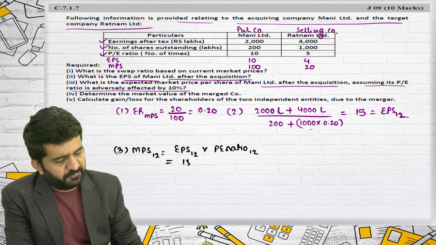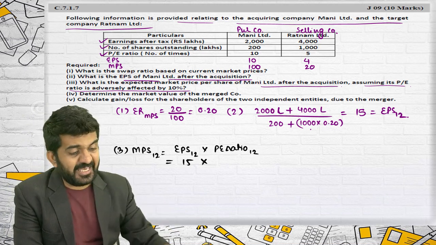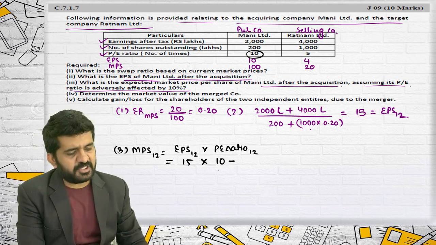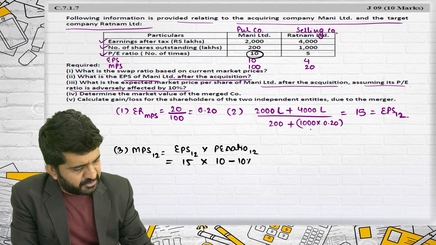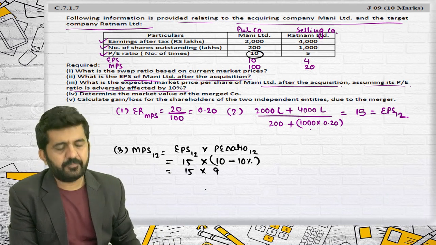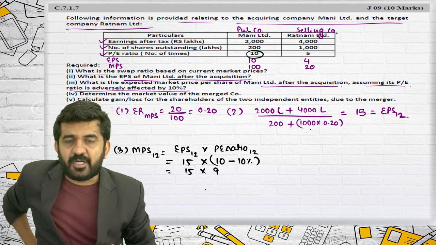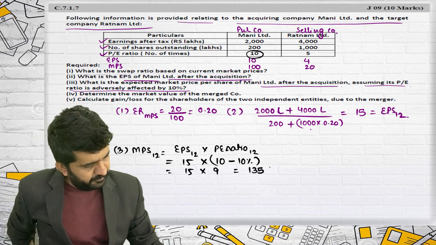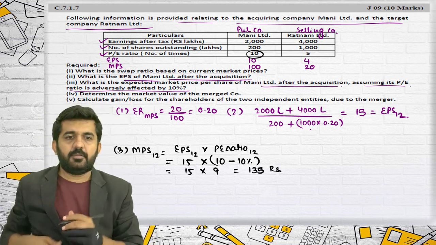EPS 12 is 15 multiplied by PE ratio, which should remain 10, but it is adversely affected by 10%. So 10 minus 10% is 9. Which is nothing but 135.